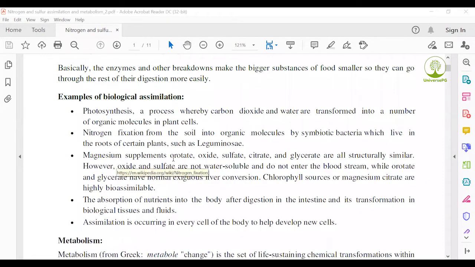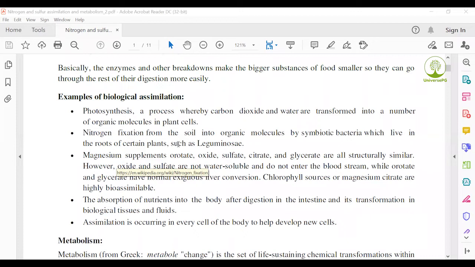Second, nitrogen fixation. From the soil, it forms organic molecules by symbiotic bacteria which live in the roots of certain plants such as leguminaceae. Leguminaceae plants are such as pulse plants, sola, motor, khesari, and others.